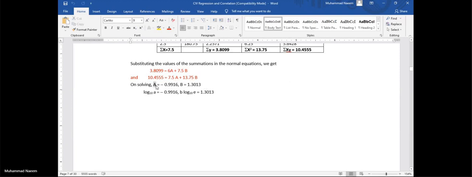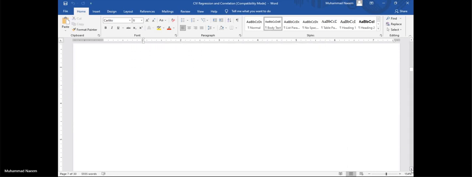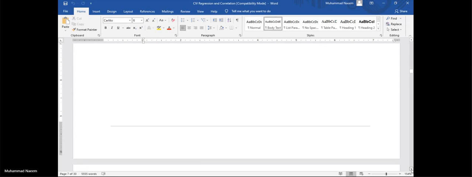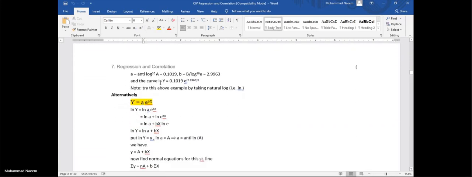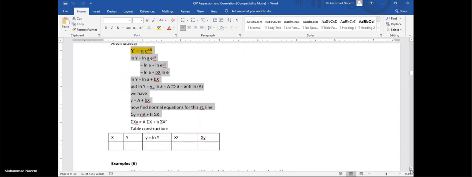But this is the value of capital A, as capital A is log of small a. So by taking anti-log, we can find the value of small a. Similarly, as capital B is B log of E, by dividing the right hand side by log of E, we will get the value of small b. Putting values of small a and small b in your required equation, which is exponential, this is our final answer. And also try to understand the solution when we use natural log.